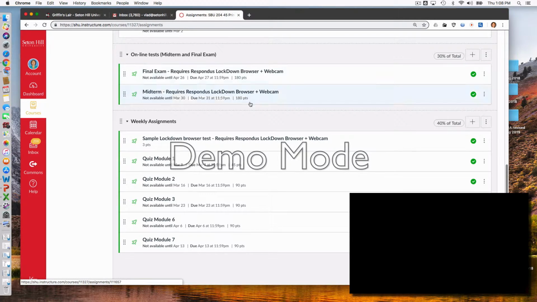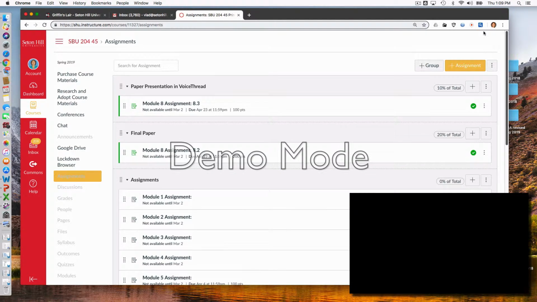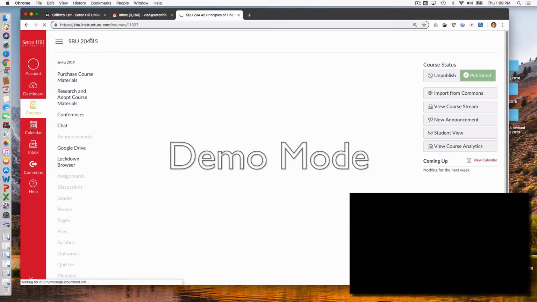This is why I posted a sample Lockdown Browser quiz. I'll give it 0% of the weight because there are only 3 questions, so you make sure the software works prior to the exam. It's not going to count against your grade. So you have all these quizzes, and the 2 exams that count for 30%, and then based on the syllabus, let's go on to modules.